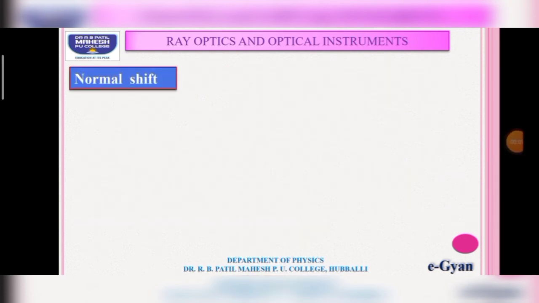Normal shift. Let us understand what is normal shift. When an object is placed in one medium and viewed from another medium along the normal, then there is an apparent shift in the position of the object, and this is called normal shift. Let me give an example.